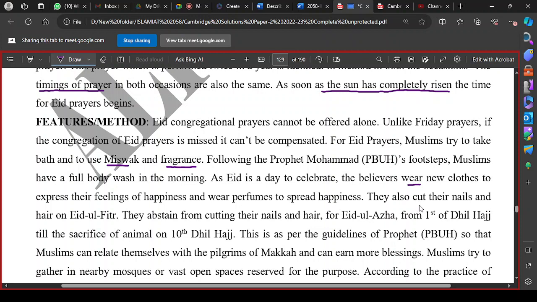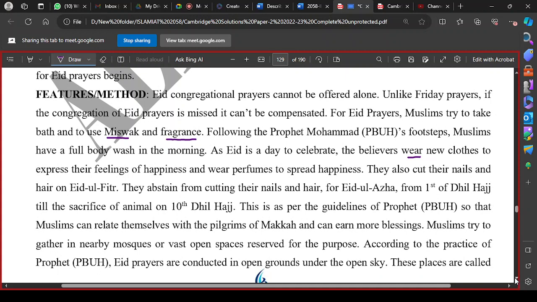Okay, they also cut their nails, particularly, and cut their hair before Eid al-Fitr. But in Eid al-Adha, those who have to perform sacrifice have to abstain from cutting and trimming their nails and hair until the completion of their sacrifice, from 1st Dhul Hijjah till 10th of Dhul Hijjah.